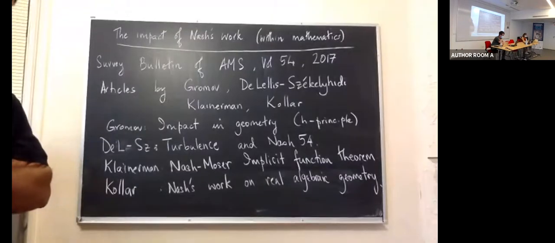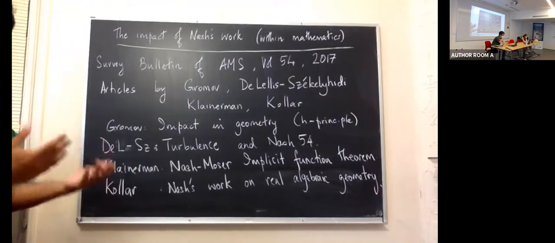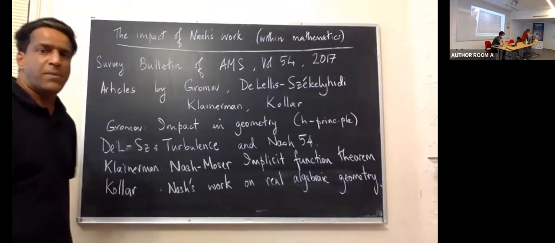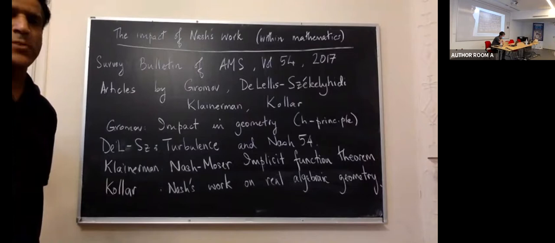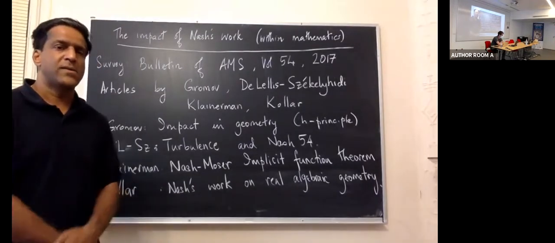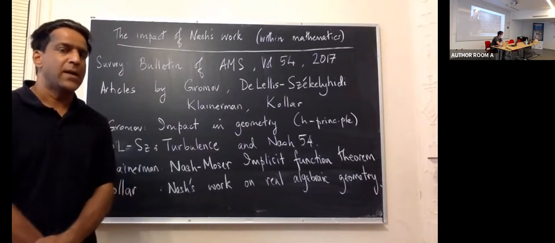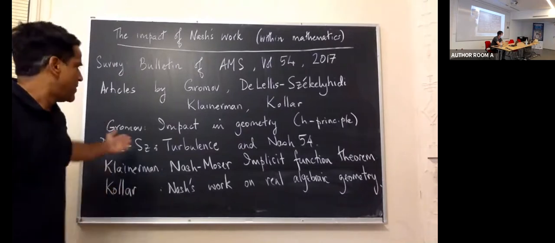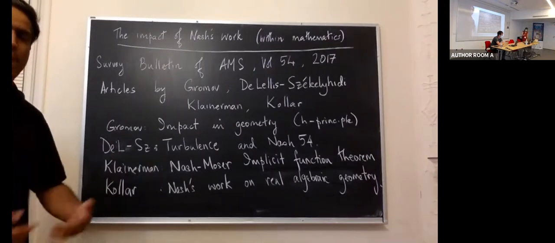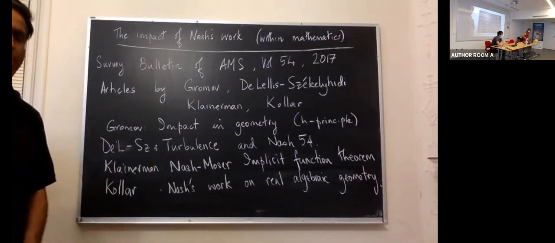To explain my viewpoint on the problems in this area, I would like to point out that there is a wonderful survey on Nash's work and its impact within mathematics. An entire issue of the Bulletin of the AMS in 2017 was dedicated to Nash's work. Articles in this issue were written by leading figures in the area. Misha Gromov discusses at great length the impact of Nash's work on geometry.